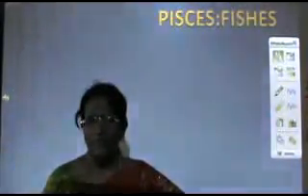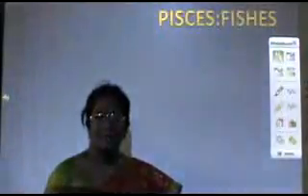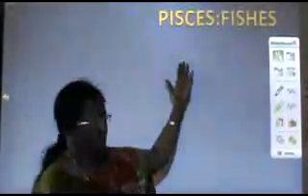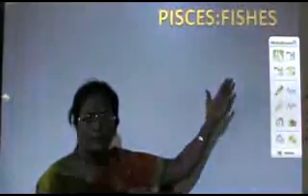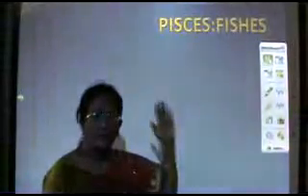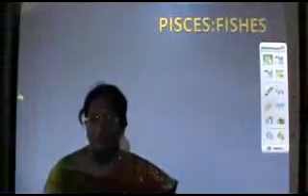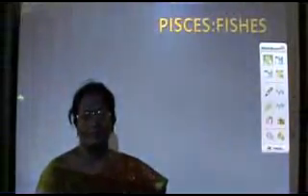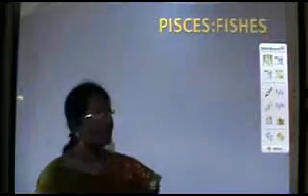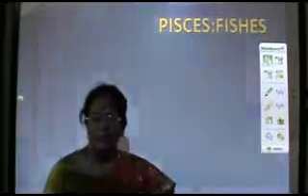Now, what are Pisces? Pisces, as the name indicates, is derived from a Latin word meaning fishes. So, this particular group includes all the fishes which have originated from the jawless fishes which are called the agnathans. Ostracoderms, which are extinct agnathans, gave rise to these living fishes in the Silurian period.